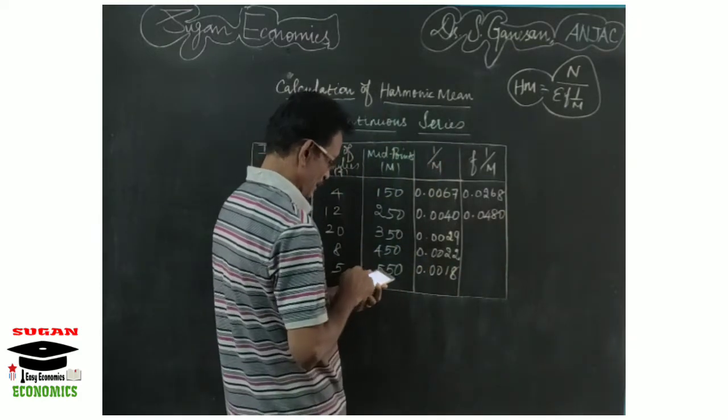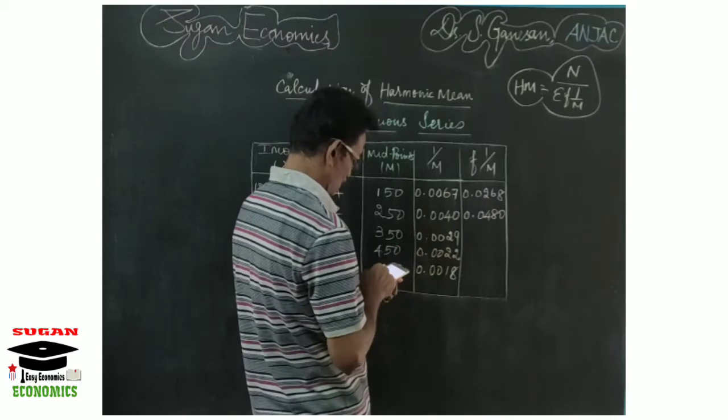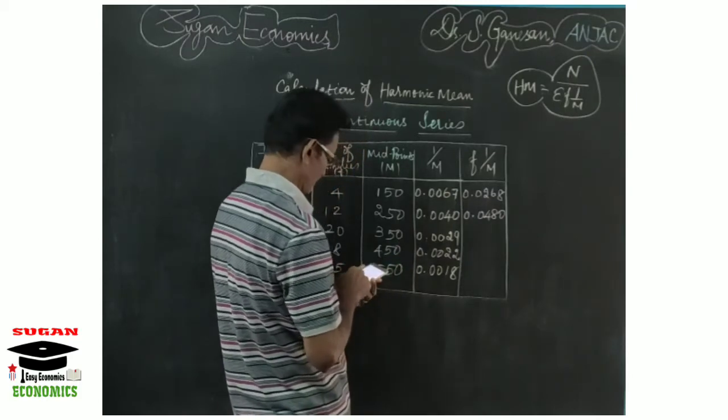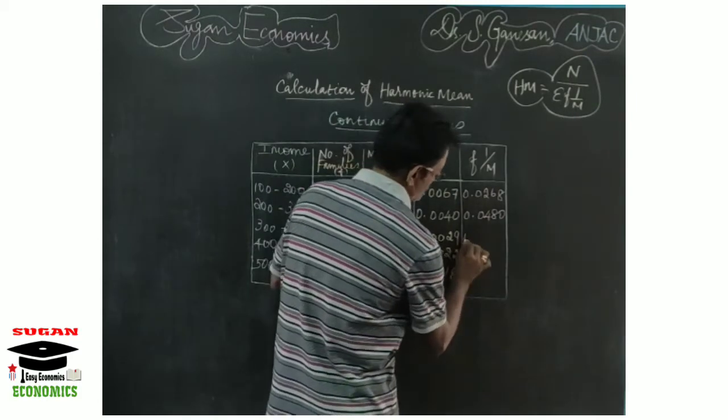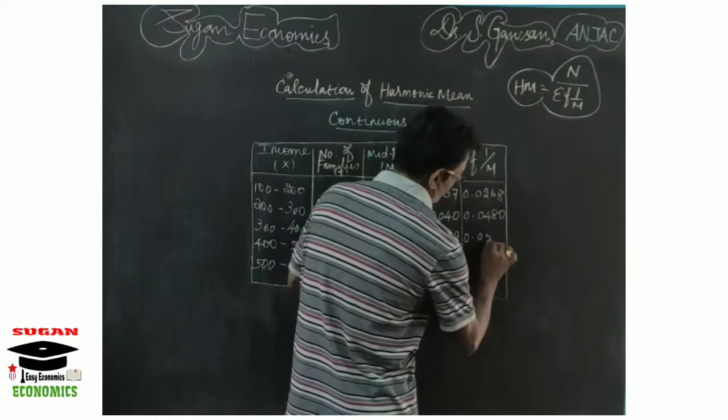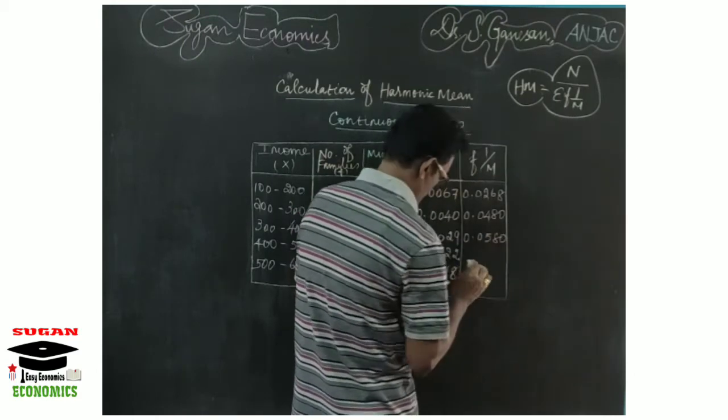Next, 0.0029 multiplied with 20 is 0.0580.